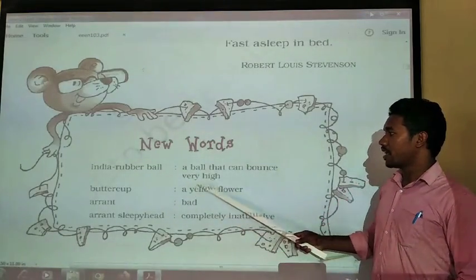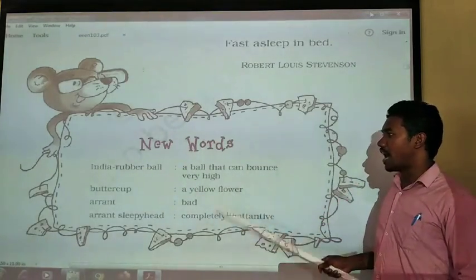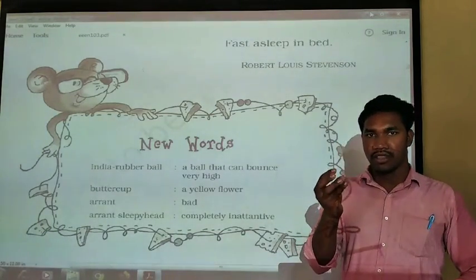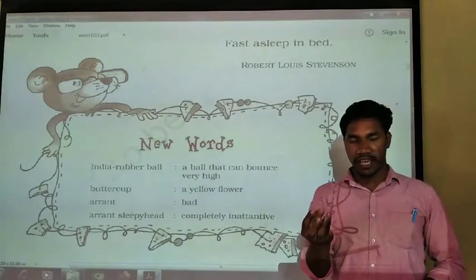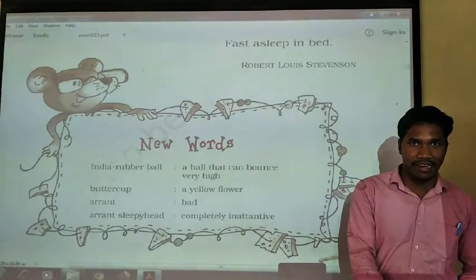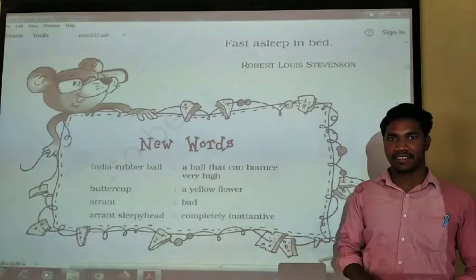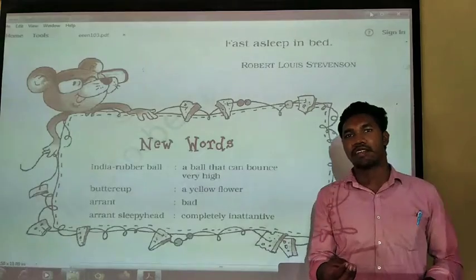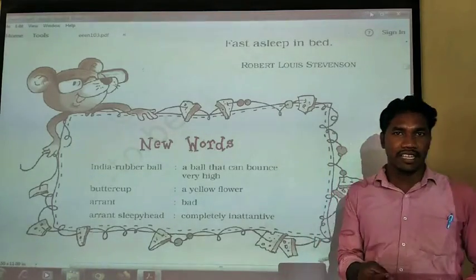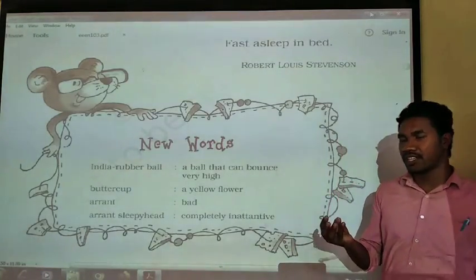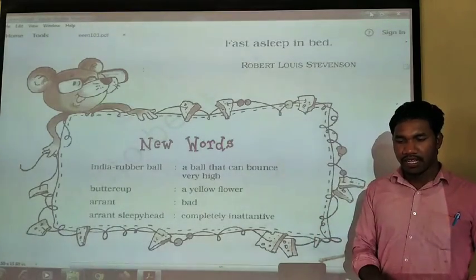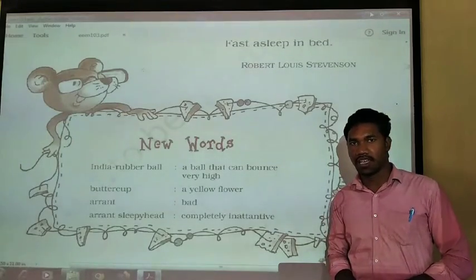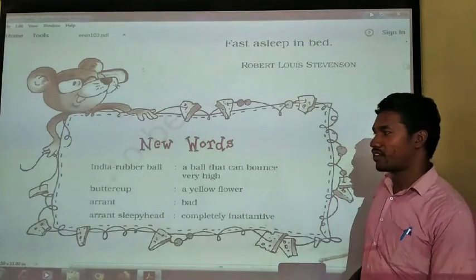Indian rubber ball, okay, a ball that can bounce very high. Have you seen an Indian rubber ball? This is one kind of ball. That ball is very bouncy. If you put that ball down on the ground, it will bounce like anything. If you throw it, you will not be able to see it. It is different from other balls like a tennis ball. That Indian rubber ball is very different. It is like rubber only, and if we drop it, it bounces very high. That is called an Indian rubber ball. I know most of you play with that particular ball.